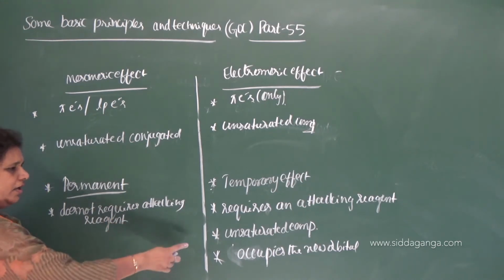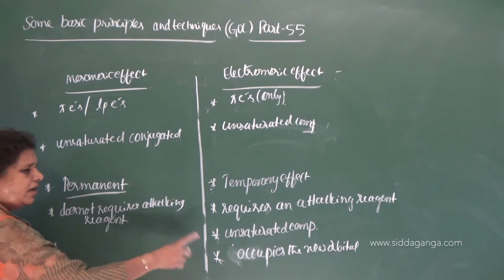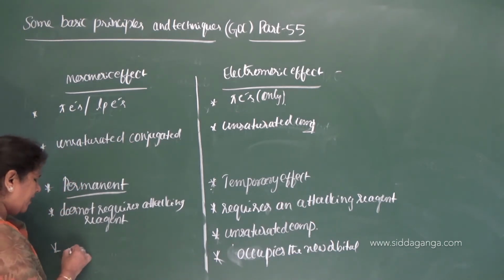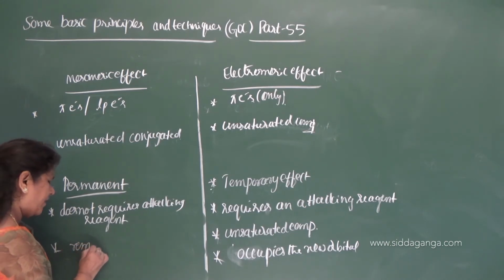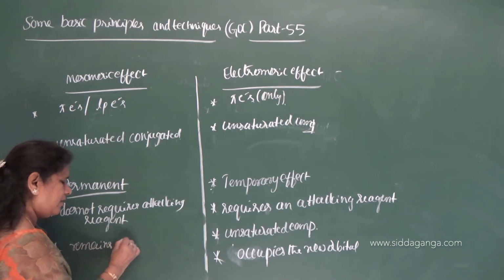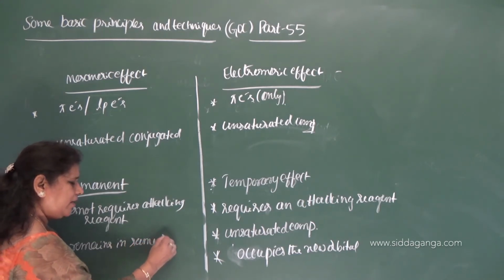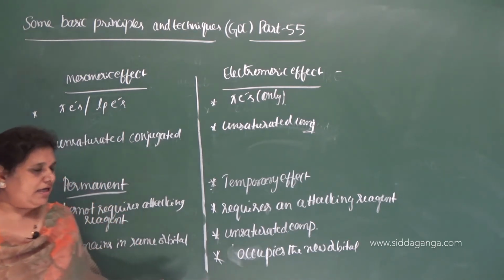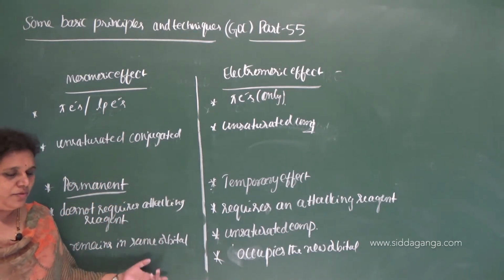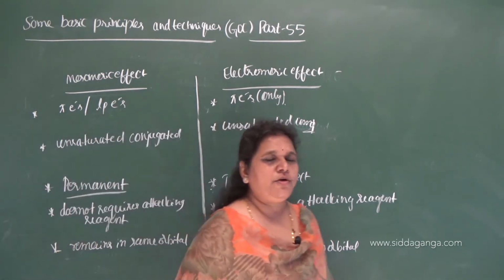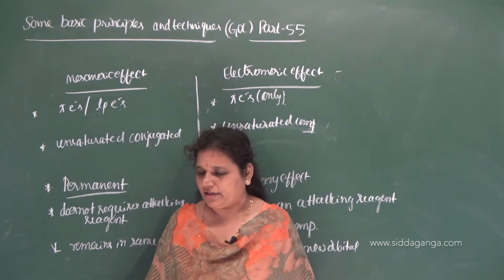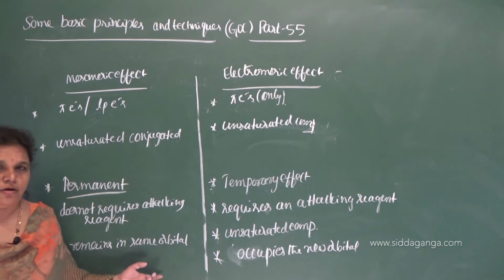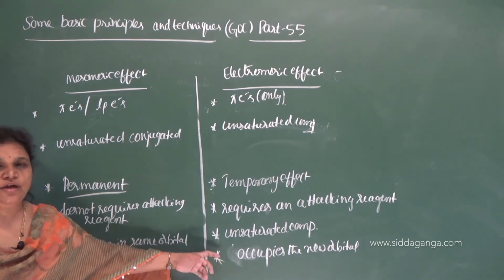Now in this case, in electromeric effect, the electrons involved occupy the new orbital, but in mesomeric effect they remain in the same orbital. They do not leave the original orbital, they stay in the same orbital of one of the bonded atoms, and it retains the same orbital. But here it occupies the new orbital.